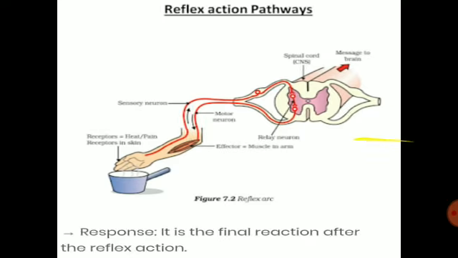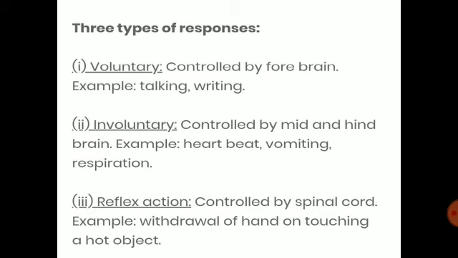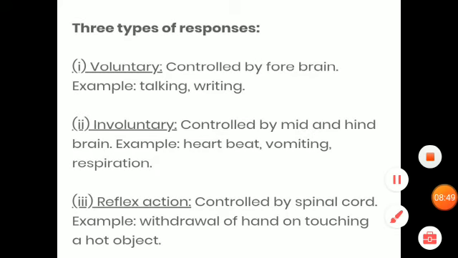So in the next slide we can say that these responses are of three types. That is voluntary, and voluntary responses are in our control. So we can talk, we can write, we can walk with our will. Next one is involuntary. These are not under our control. So its examples are heart beating, vomiting, respiration, etc. Next one is reflex action, that we already told you, that is controlled by the spinal cord. For example, we withdraw our hand on touching a hot object.